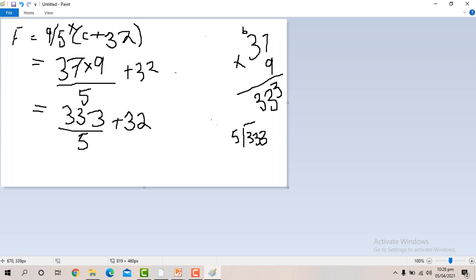As you know, in the table of 5 there is no integer like 33, but there is 30. So 5 6s are 30, and when I subtract this 30 from 33, I get 3. I'll put this 3 with the next 3, so it is again 33.